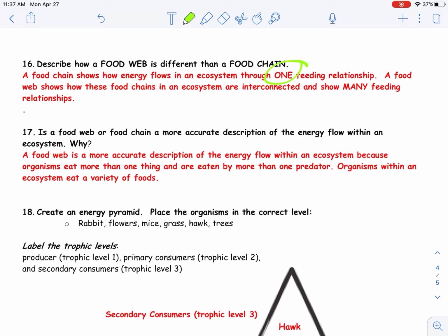Is a food web or a food chain a more accurate description of the energy flow within an ecosystem? Why? A food web is more accurate because organisms eat more than one thing and are eaten by more than one predator. Organisms within an ecosystem eat a variety of food.